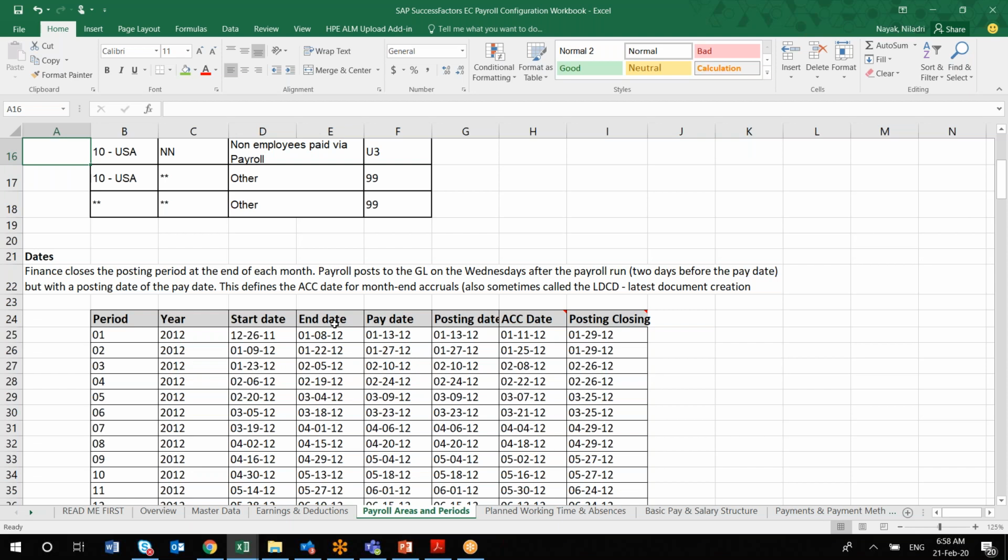Okay, so this is regarding how you'll be capturing the payroll area which you'll be configuring, and the payroll period.